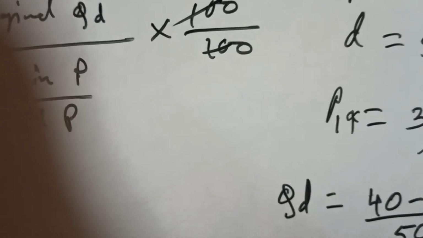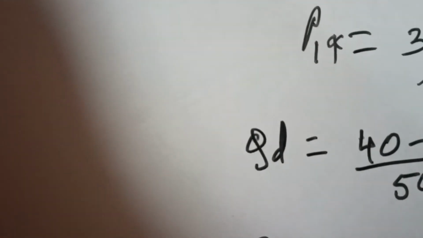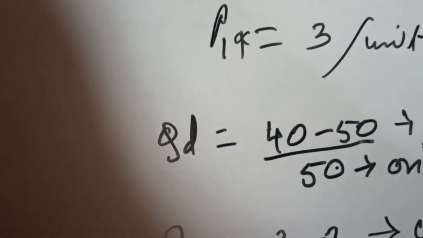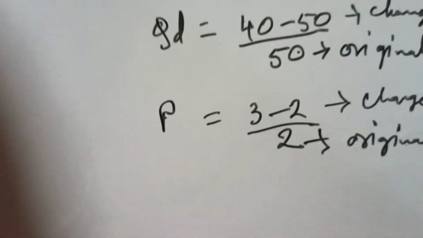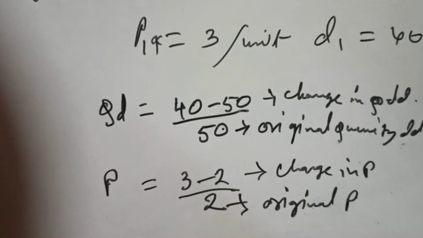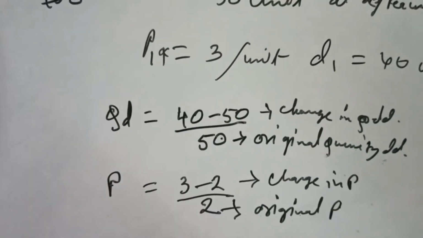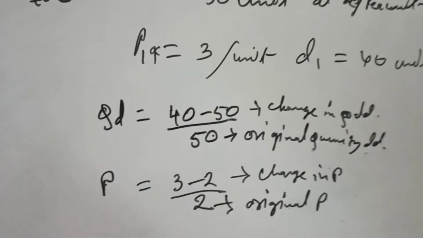The original price was 2. This is the original price and this is the change in price. See, is it clear? You can pause the video and see.